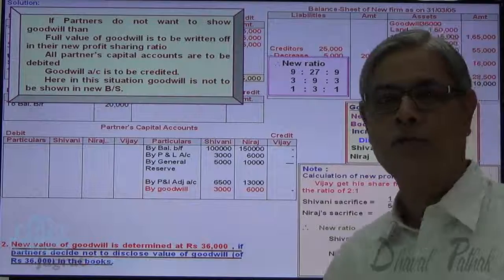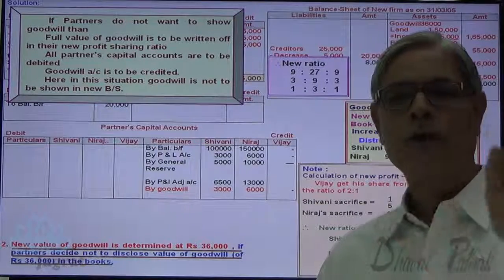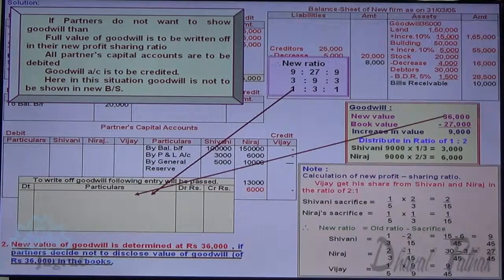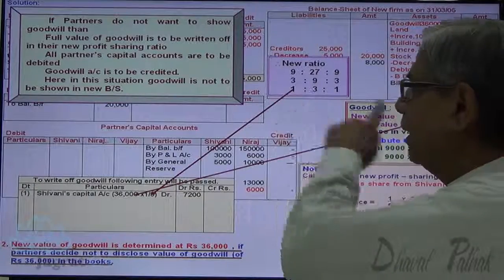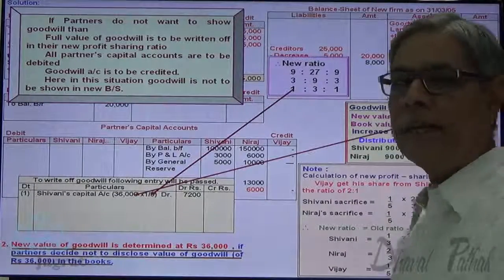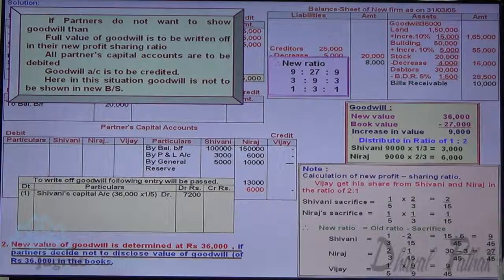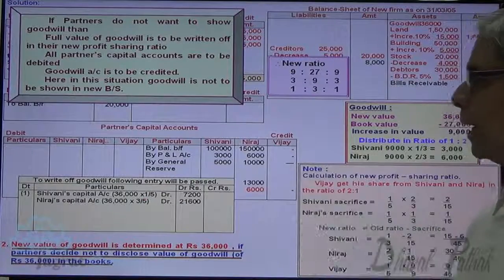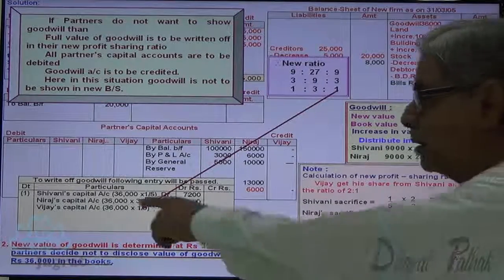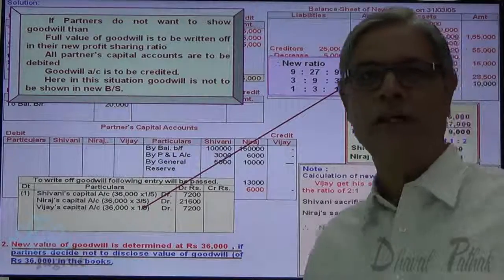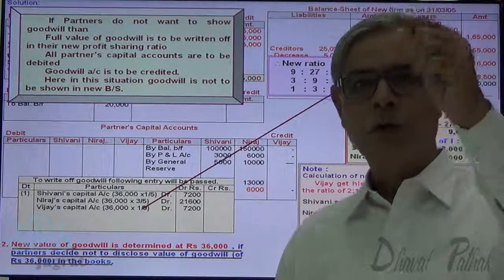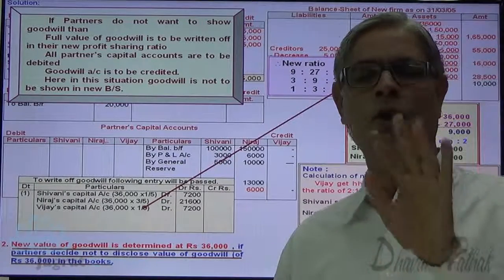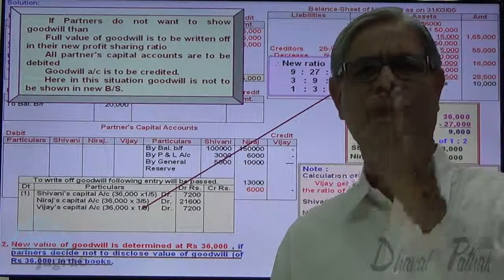Now this 1:3:1 ratio is applied to write off the amount of goodwill, that is 36,000. So 36,000 into 1/5, Shivani's capital account debit 7,200. Neeraj's capital account debit 36,000 into 3/5, 21,600. And for Vijay, 36,000 into 1/5, 7,200. Goodwill is written off. Value of goodwill is reduced to 0. Decline in value of an asset is a loss, and losses are debited to partners' capital accounts. This is one way to explain.